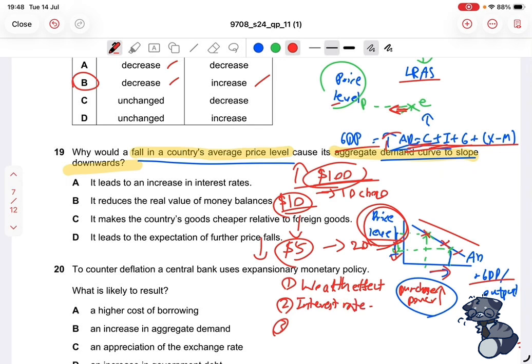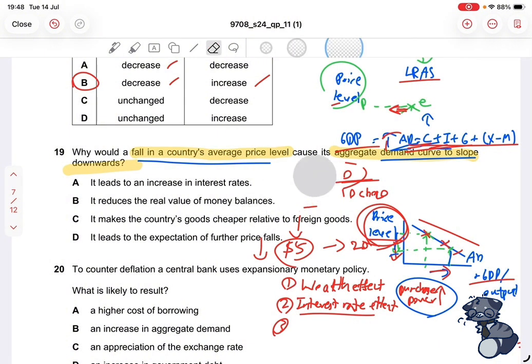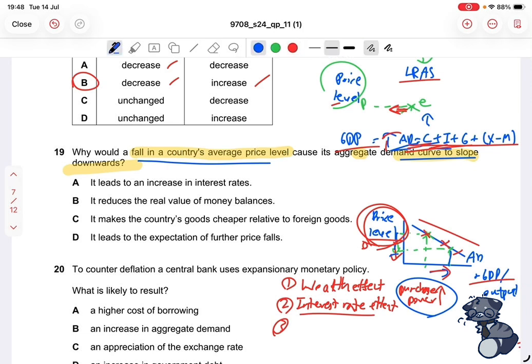And how this works is, as the name suggests, we do involve interest rates. So let me just erase these parts first for clarity. Right, so we know that the interest rate refers to the cost of borrowing and the reward for saving. So let's say, for example, that the price level has decreased once again. The price level can also indicate the level of inflation in the economy, because as the definition of inflation states, it is the gradual increase in the general price level over a period of time. Therefore, if the price level falls, that means that inflation is falling.